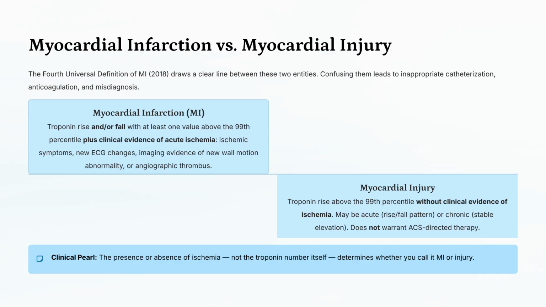The fourth universal definition of MI clearly separates myocardial infarction from myocardial injury. MI requires troponin elevation plus clinical evidence of acute ischemia. Injury is elevation without clinical evidence of ischemia. The presence or absence of ischemia is the key distinction.